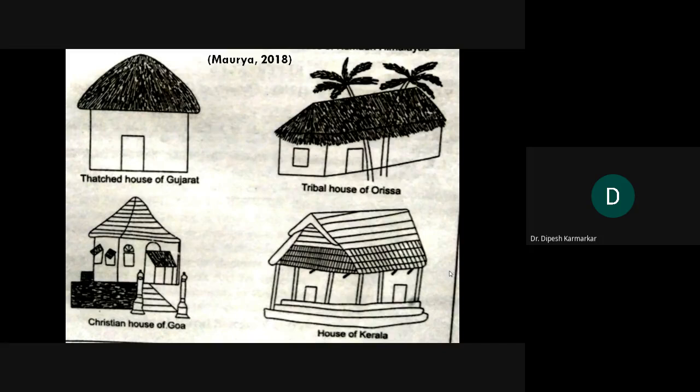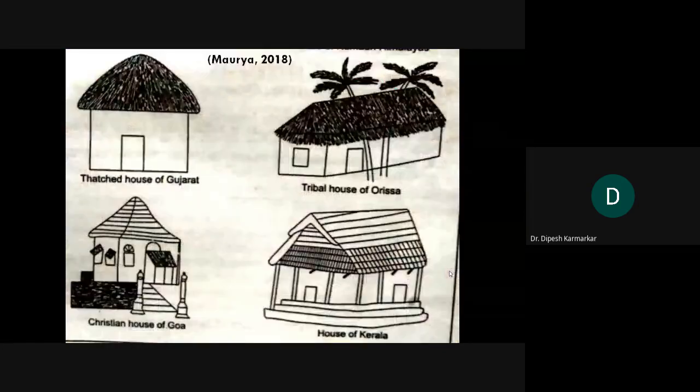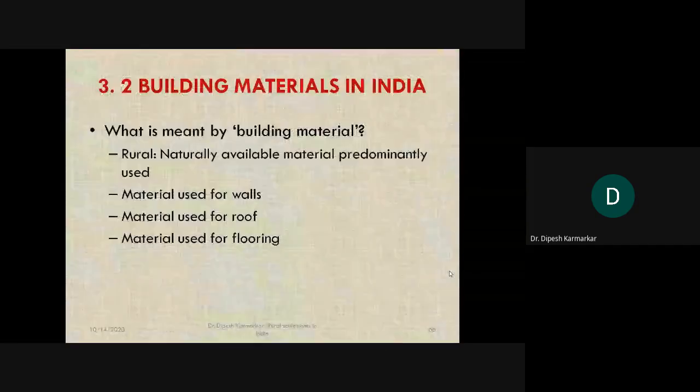So immediately things change as you change the religion of that house. So religion is also one of the dominant factors. Okay, so this is all about different kinds of houses.